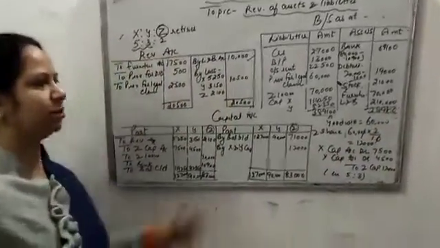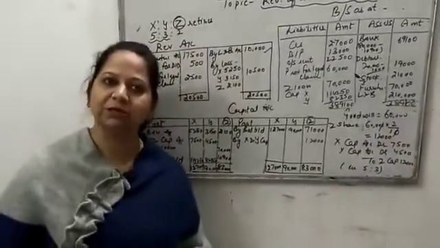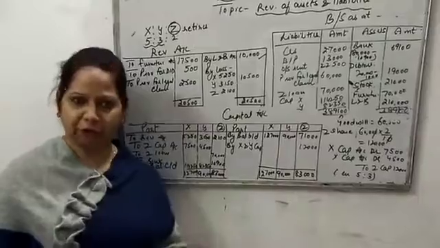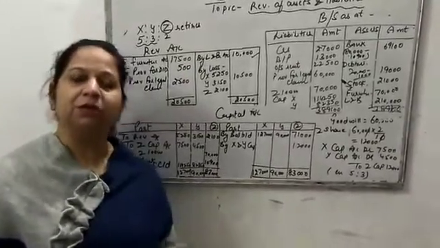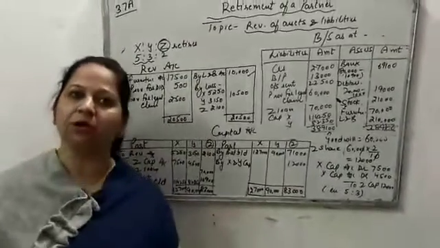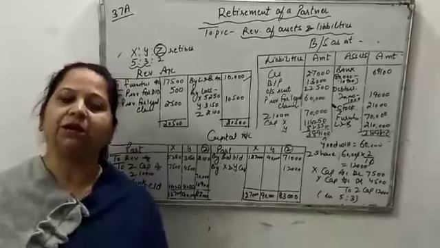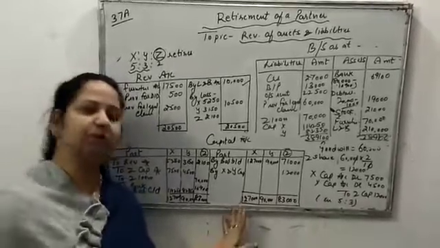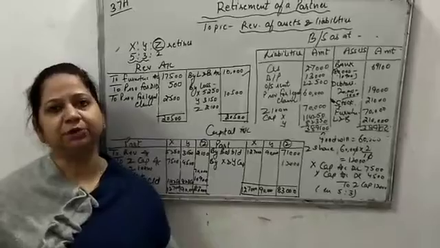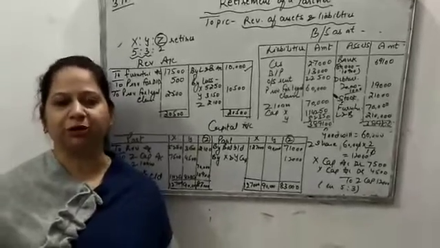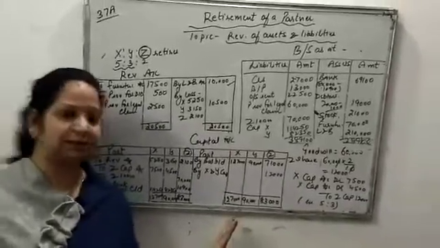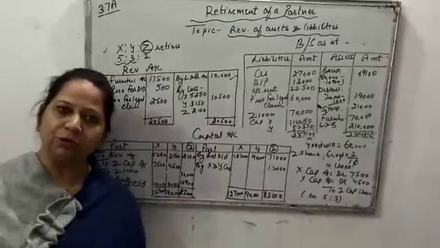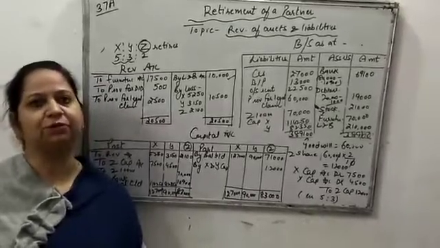So in case the total agrees, then it means our question is correct. So in this way, a full-fledged question of 8 marks generally comes. So just solve your questions up to 40 only, and if there is any query, any doubt, you can write down in the group also. I hope this topic is clear to you, because in the next video we'll start with the next chapter, dissolution. I hope, is it clear? So do solve your questions, and thank you. Have a very nice day.